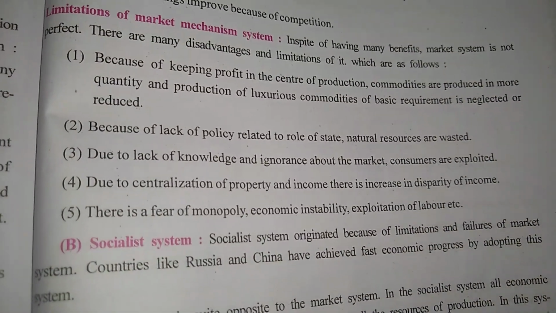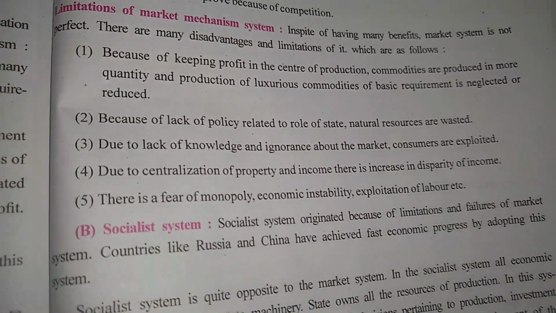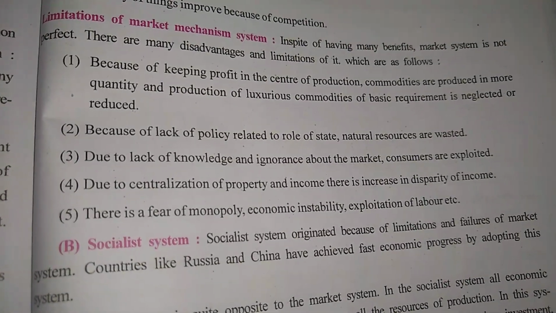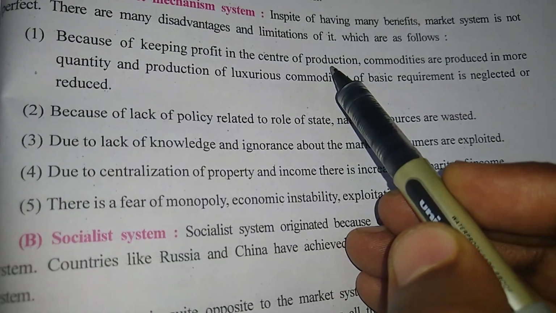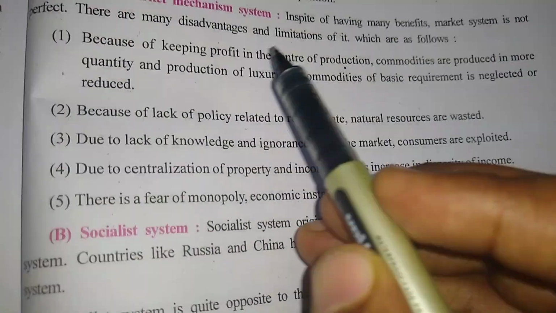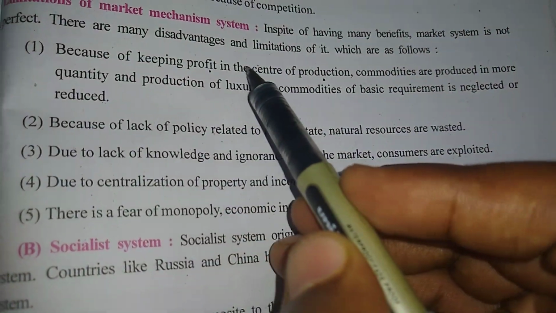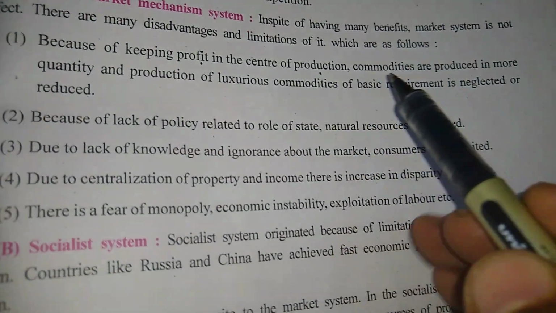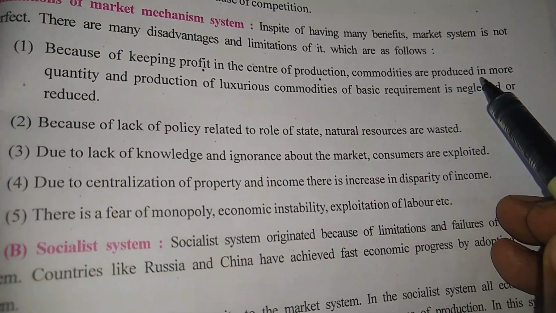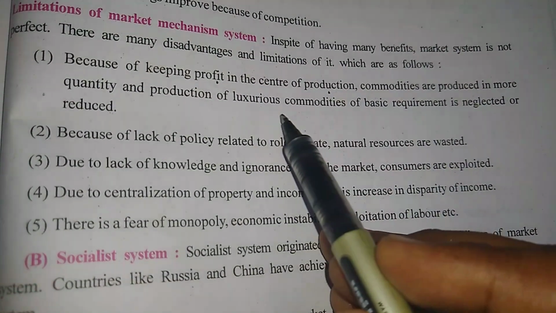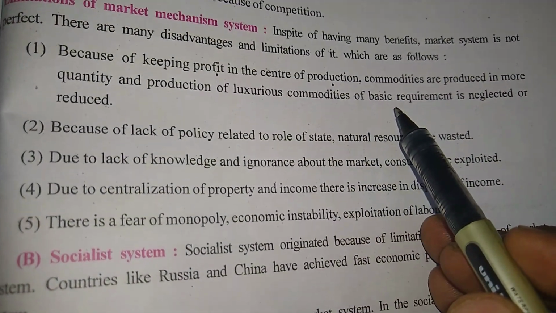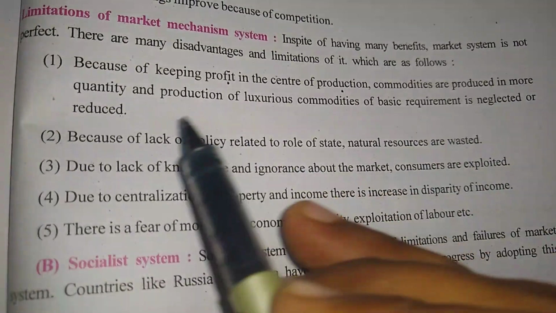So we are discussing the limitations. The first limitation is that profit is kept at the center of production. Because profit is at the center of production, commodities are produced in more quantity, and production of basic requirement commodities is neglected or reduced.